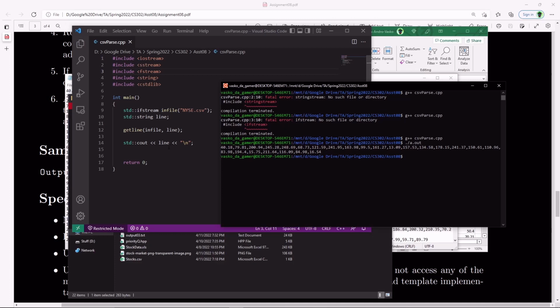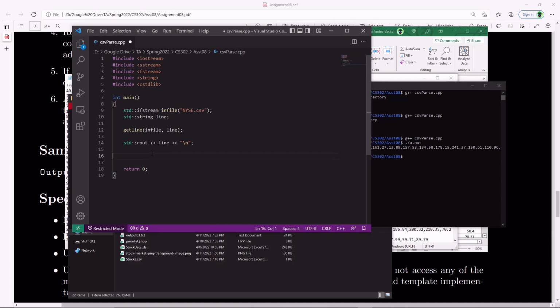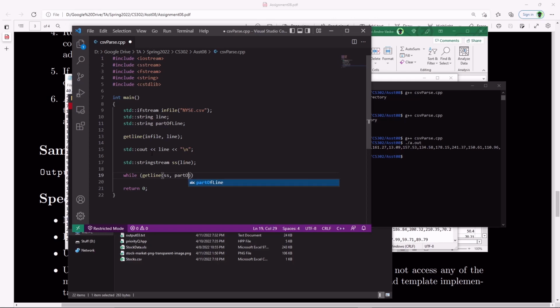What I'm going to do right now is get a string stream variable. I think it's supposed to be std::stringstream. I'm going to say just ss for string stream, and I'm going to pass in line, just like that. And while getline on the string stream, I'm going to create another string variable just to be safe. So string part of line. That does make sense as a variable name. I'm going to say part of line.